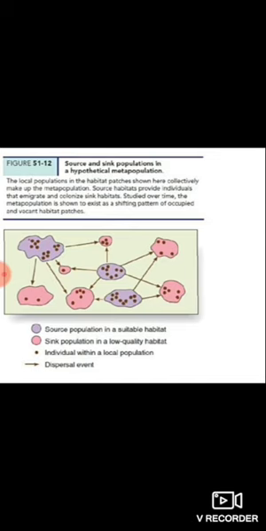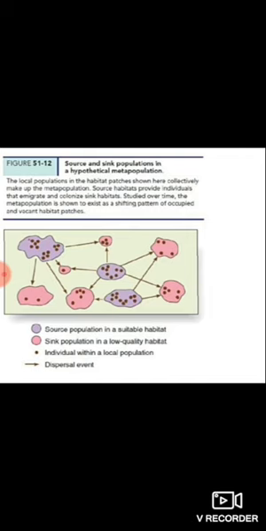The dots are the individuals within a local population. So if one patch is the subpopulation, then the dots are the individuals within that population. And what do the arrows mean? The arrows are the dispersal. Dispersal is nothing but the movement of individuals. So how will the movement occur?